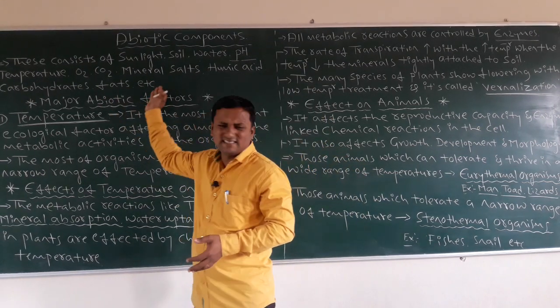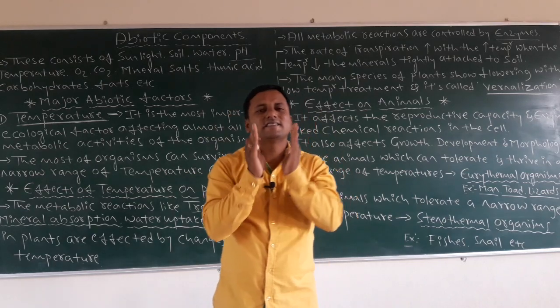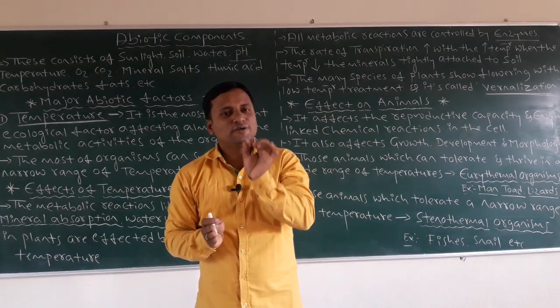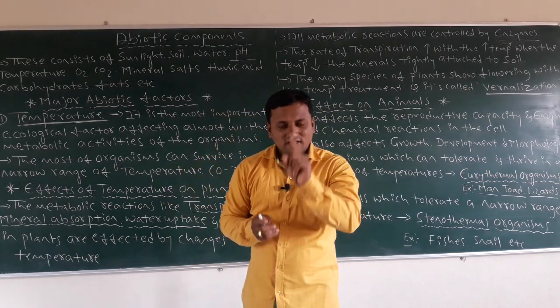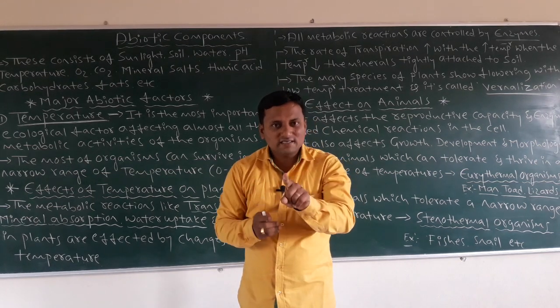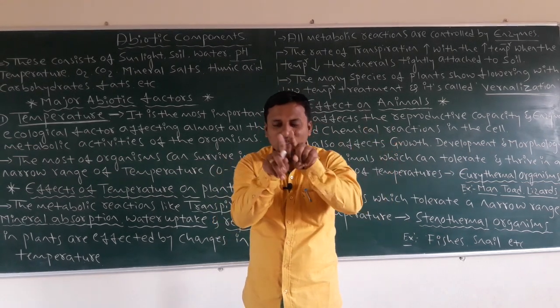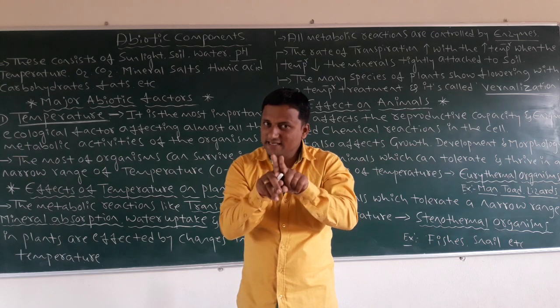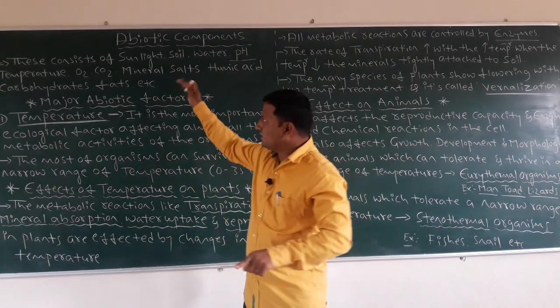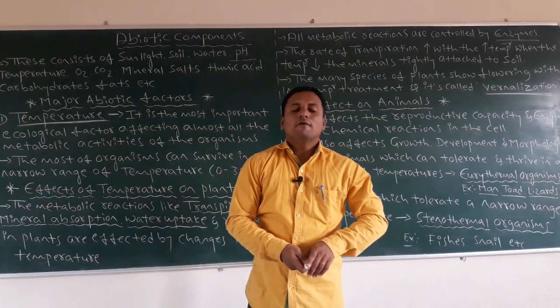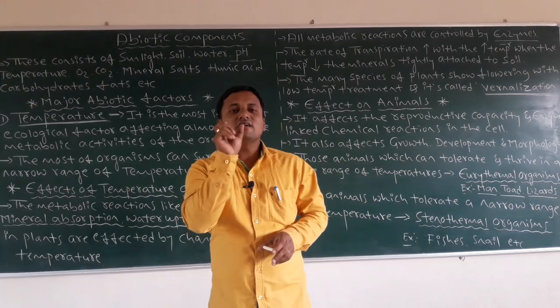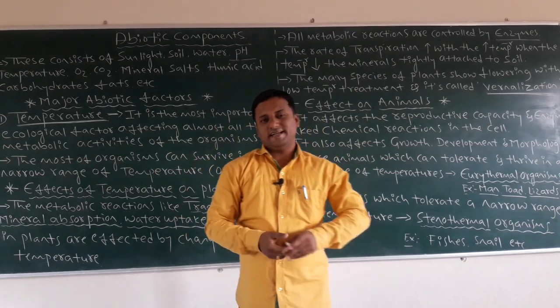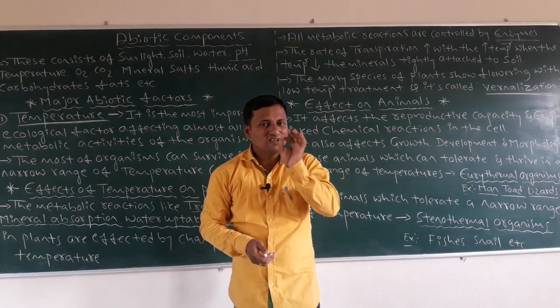Carbohydrates, fats, etc. are all examples of abiotic components. These abiotic components plus biotic components are correlated with each other. So let us start with the major abiotic components or major abiotic factors.